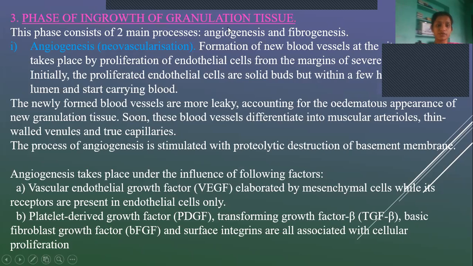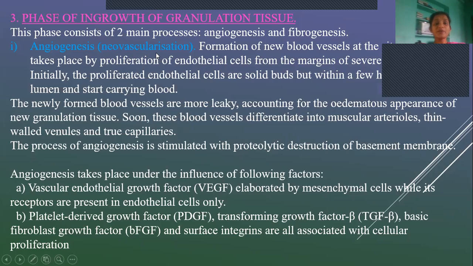It mainly involves two steps. First is angiogenesis. Angio means new blood vessels, genesis means production, that means formation of new blood vessels. It is also called neovascularization. Neo means new, vascularization means formation of new blood vessels.